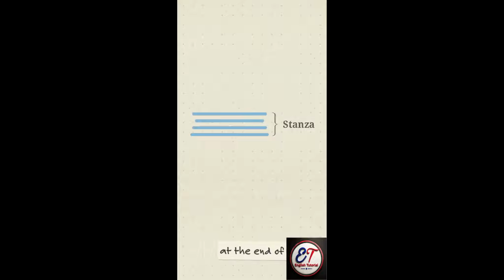But if it rhymed at the end of every line, the story would stall and feel repetitive. The solution is an alternating rhyme scheme, strictly following an ABCB or ABAB pattern. This spacing creates that dancing rhythm without losing forward momentum.